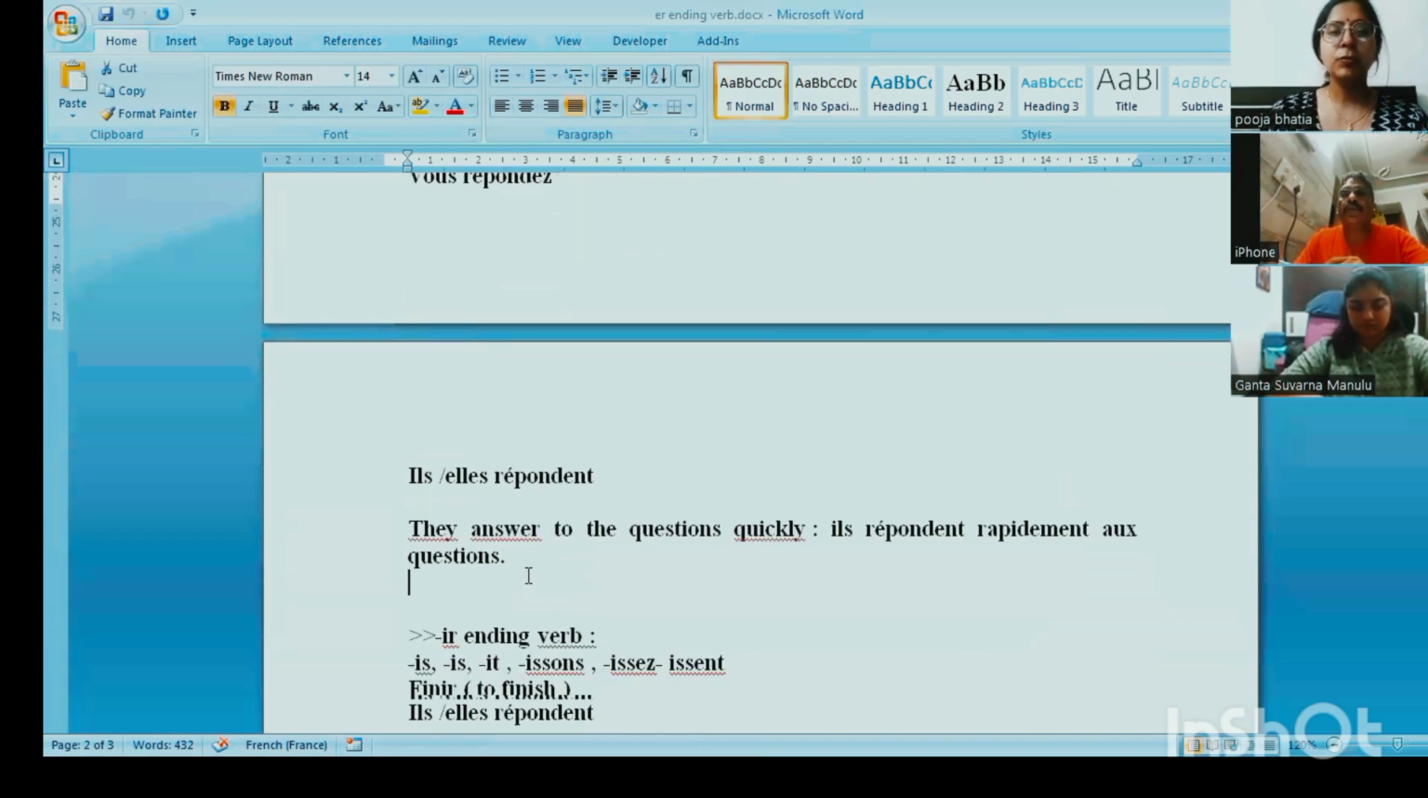Right? Suppose we just do the example related to the répondre verb. They answer the questions quickly. Ils répondent rapidement aux questions. Rapidement means quickly. We just say quickly in the French language as rapidement, and aux questions is to the questions.